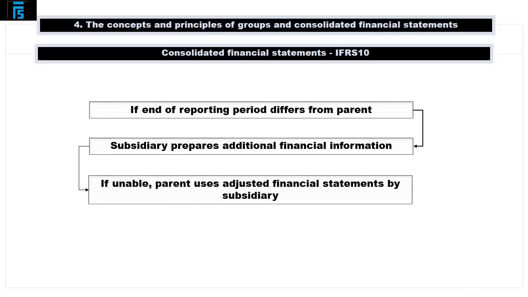In the event that the subsidiary is unable to prepare such additional information, the parent must use the most recent financial statements which have been prepared by the subsidiary. These must be adjusted to reflect the effects of significant transactions or events that occurred between the subsidiary's reporting date and the date of the consolidated financial statements. However, the difference between these dates cannot exceed 3 months.